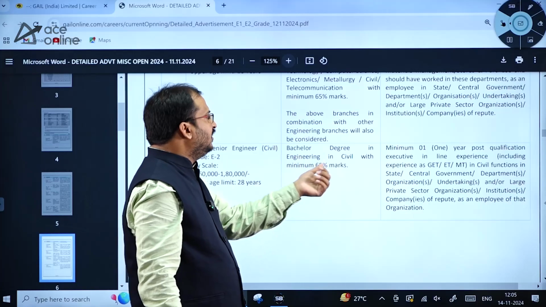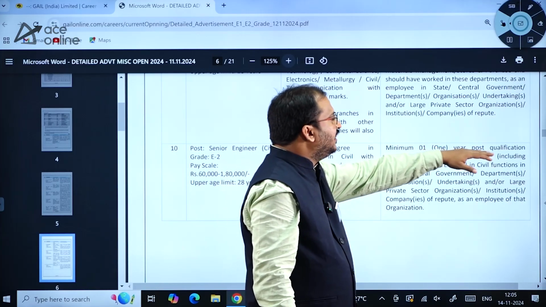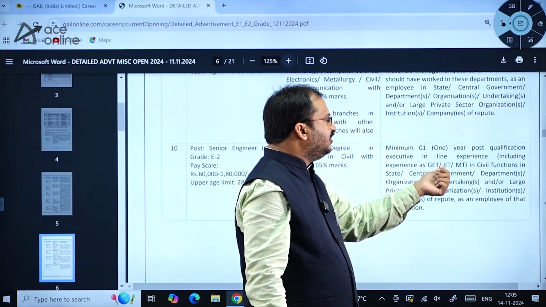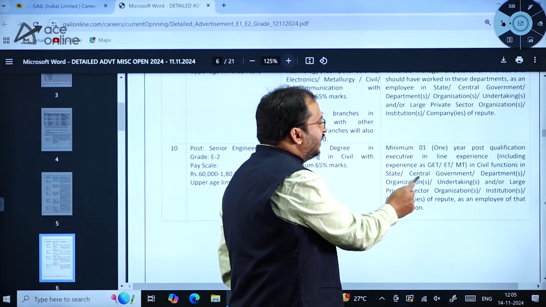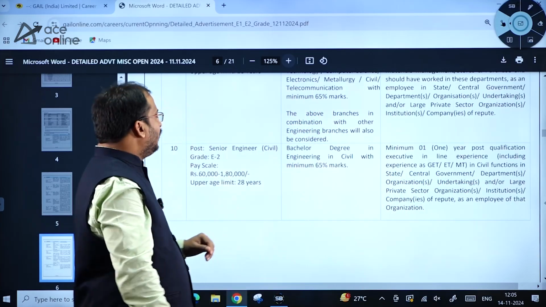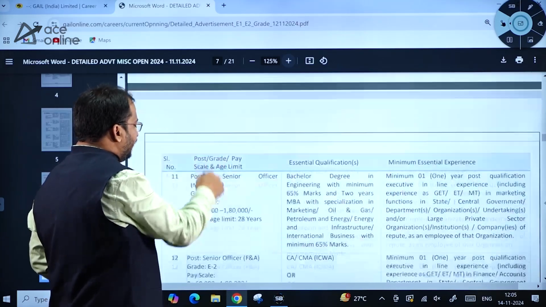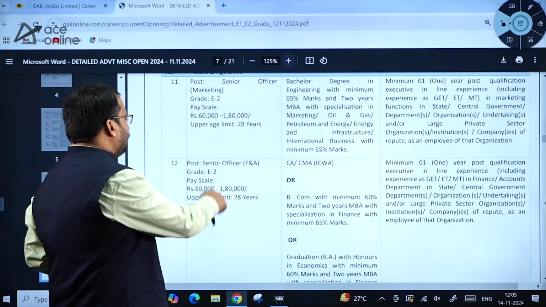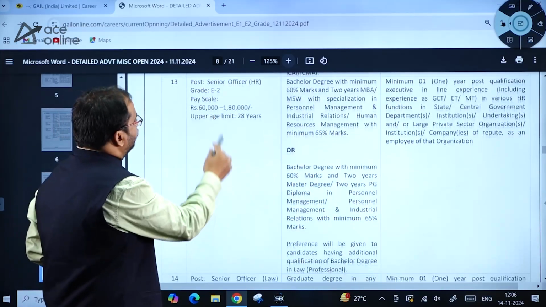Bachelor's degree in engineering in civil with minimum 65% marks, then minimum 1 year post qualification executive inline experience as graduate engineer trainee, management trainee in civil functions in state, central government, departments, organizations, undertakings, etc. Okay, so these are the various posts, dear students. E2 category 60,000 to 1,80,000 is the pay scale, and coming to E1 category posts.